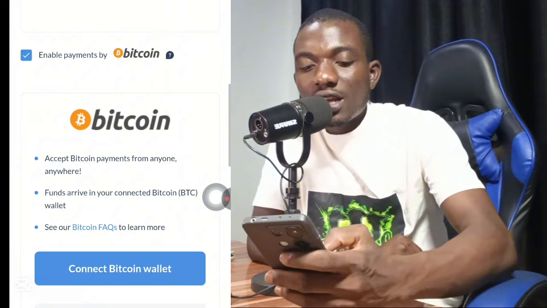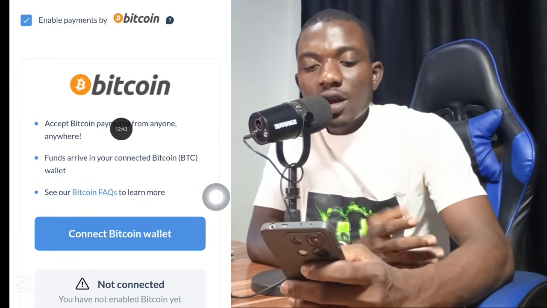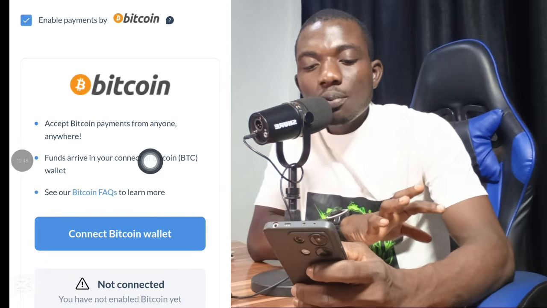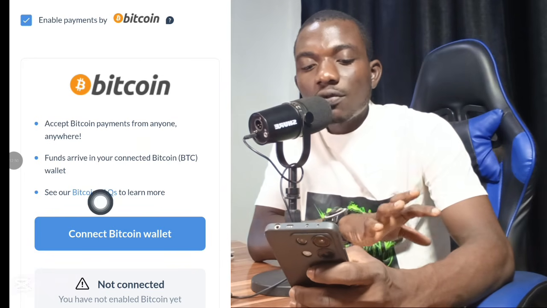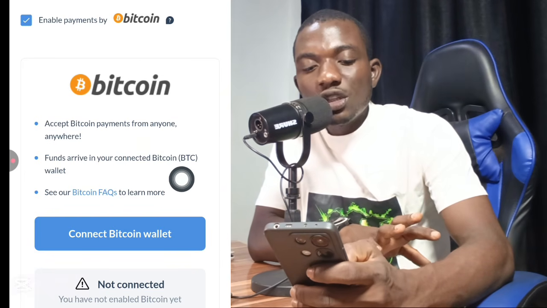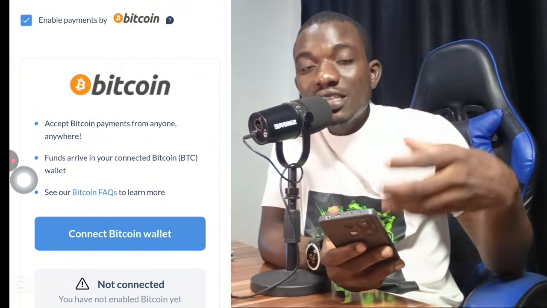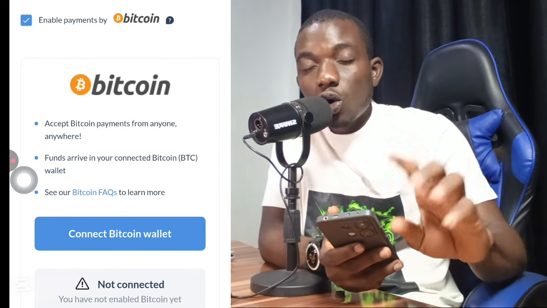Once you copy your Bitcoin wallet address, scroll down right now to this section. Make sure you read everything one after another. Accept Bitcoin payment from anyone, anywhere. Funds arrive in your connected Bitcoin. You can see, if you connect any Bitcoin to this website, anybody that wants to send funds to you, we actually send it in the form of Bitcoin, and you will receive it directly to your account on this website.